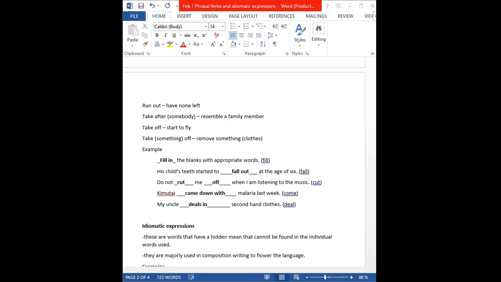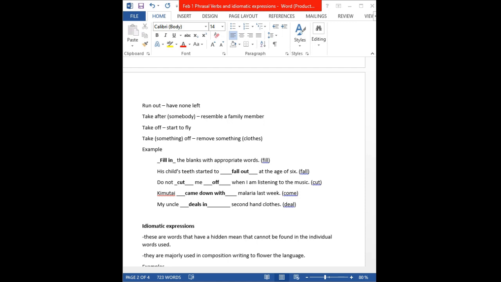Then the other one can mean, when you cut somebody off, you remove them from close to you. So if a friend is toxic, you cut them off. And another one, let's say you have written your own will and you see that one of your children is misbehaving and is only waiting for you to die and take your money, you can cut them off your will. That means that you take them off your will and they will not inherit anything that you have.